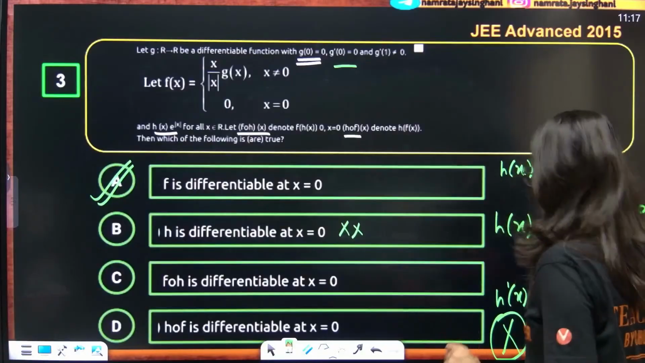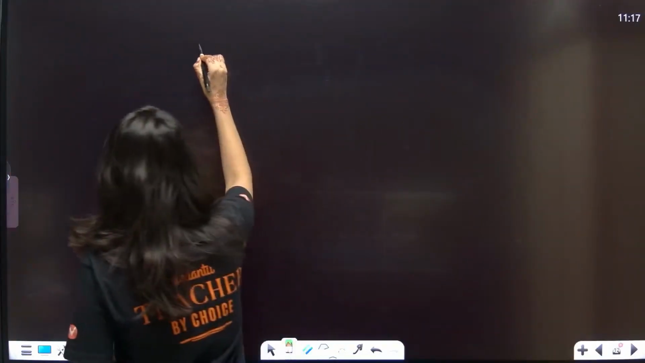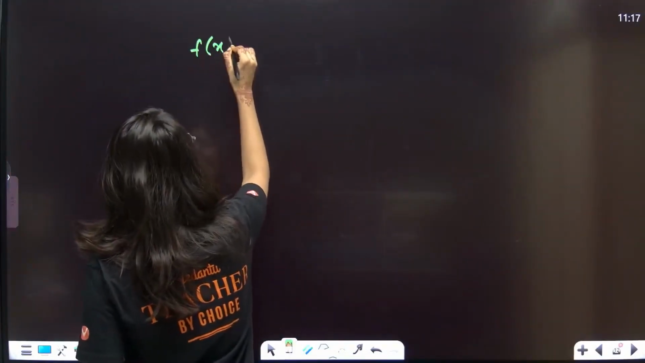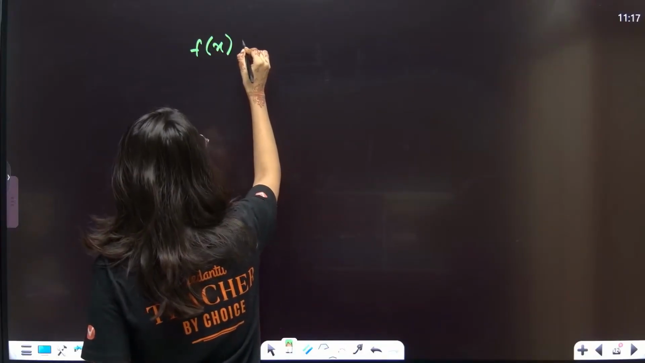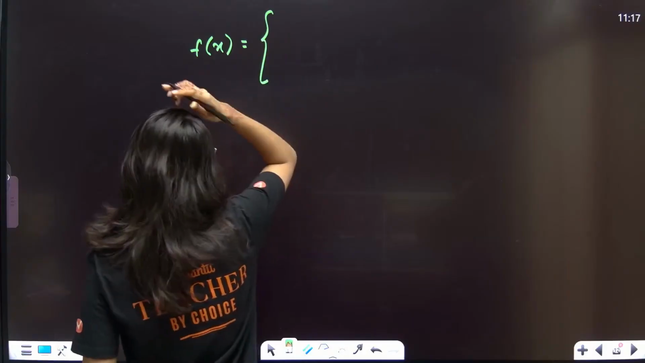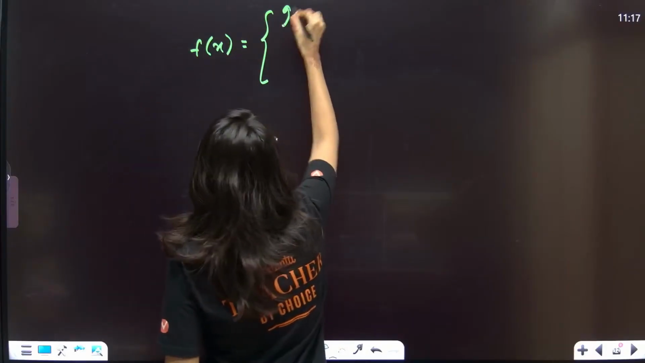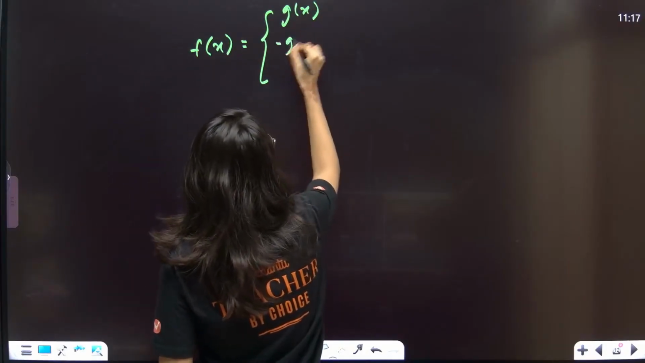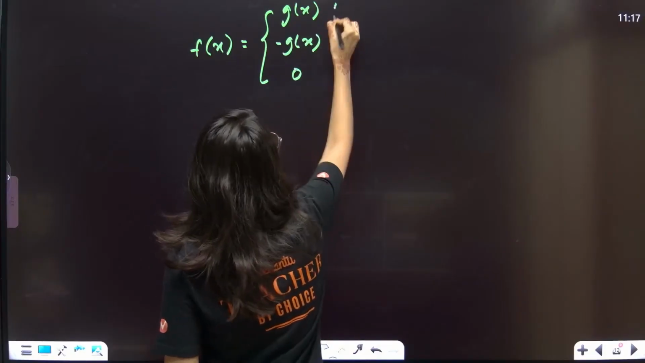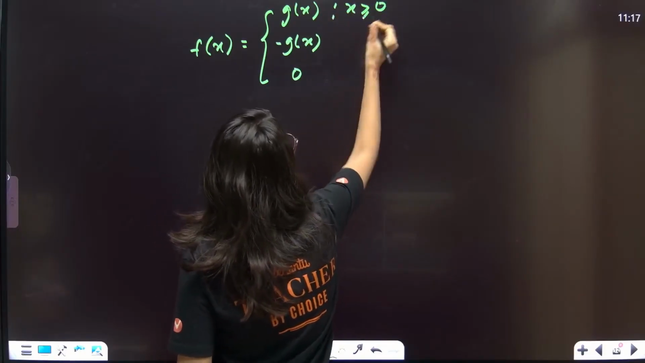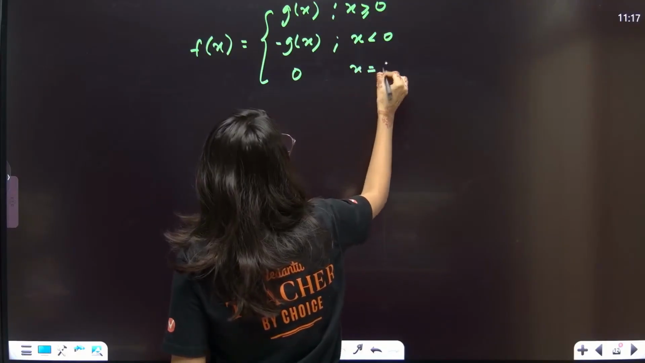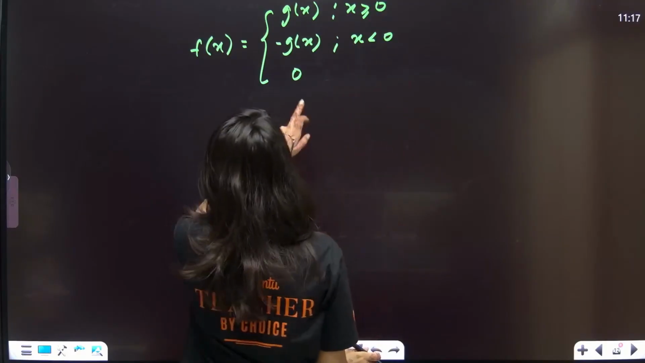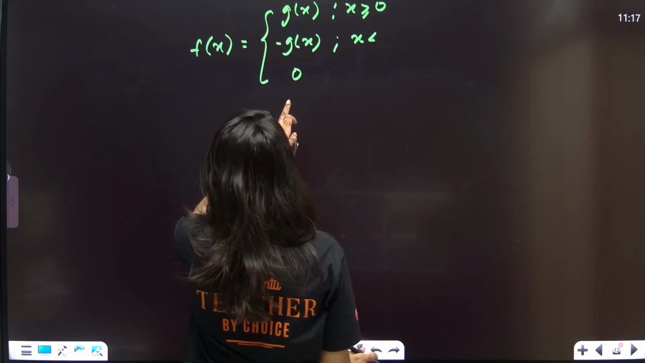Let's do this. f of x is nothing but g of x for x greater than 0, minus g of x for x less than 0, and 0 for x equals 0. I think this will work because g of 0 is anyway 0.